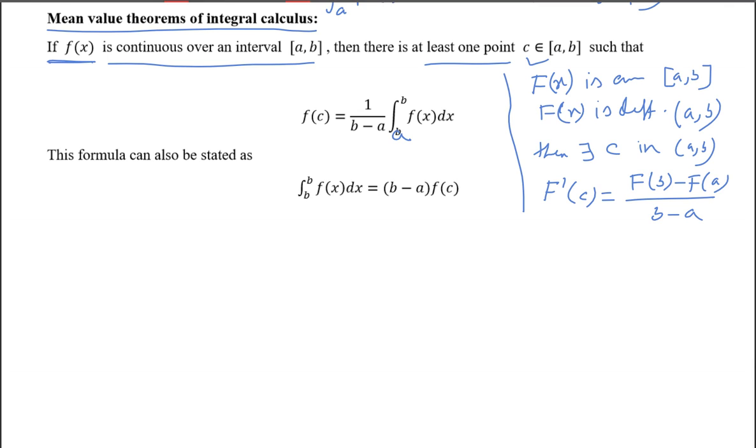Sorry, there was a mistake; it is the integral from a to b f of x dx, multiplied by 1 by (b minus a). And this value f of c is known as the mean value of the function f of x in the interval ab.